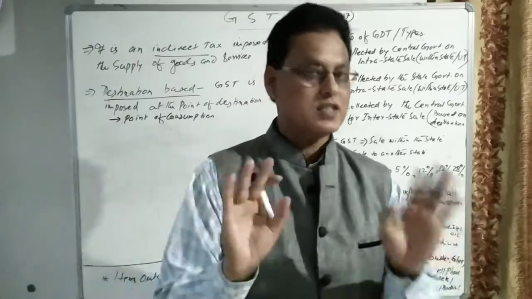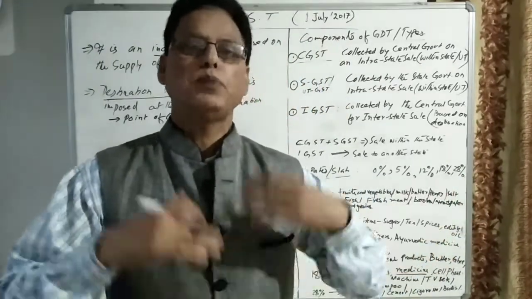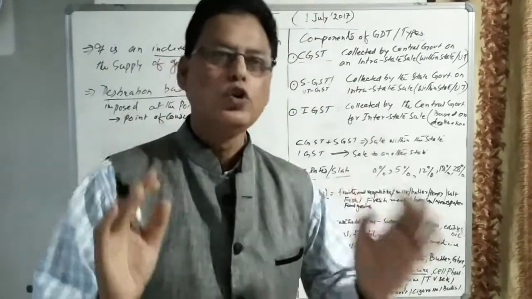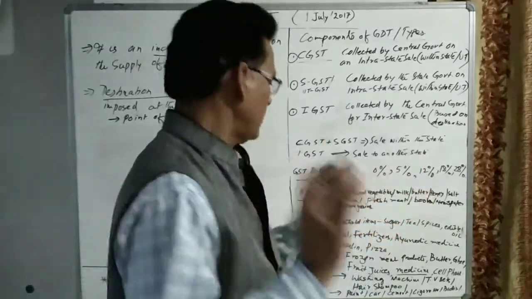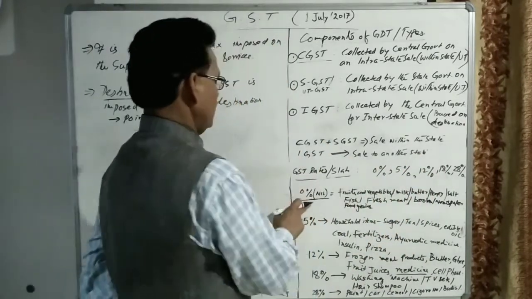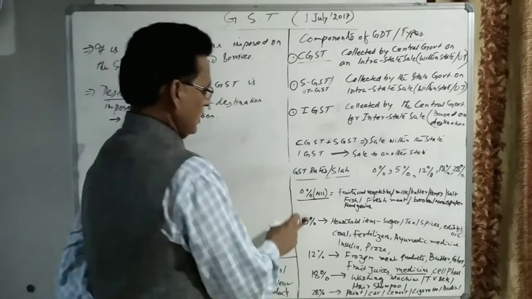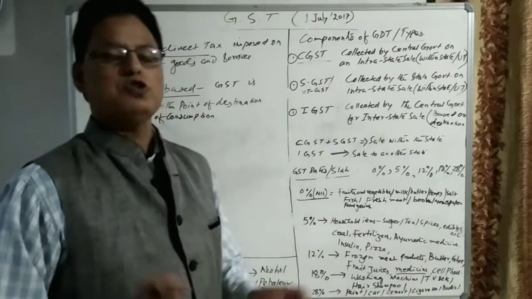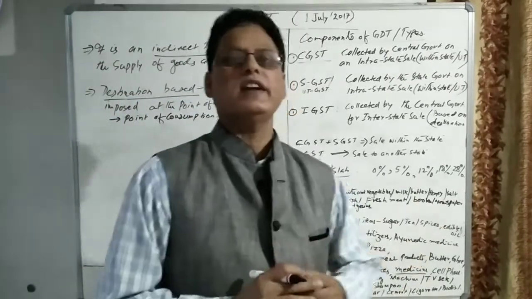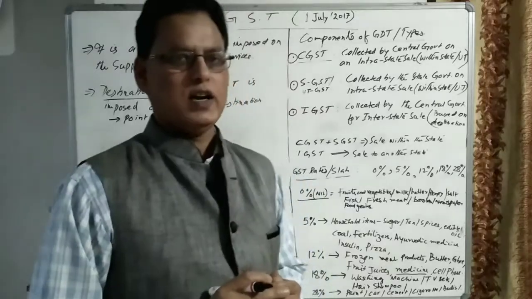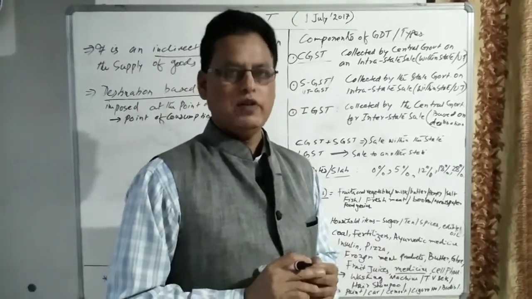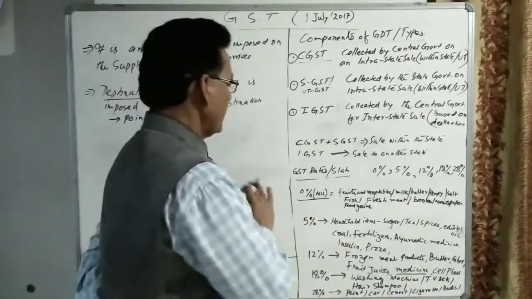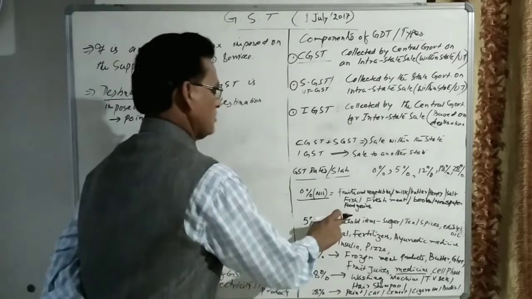No, GST does not exclude them; it is not out of the purview of GST, but there are certain commodities which have no GST. It means 0% GST. It means GST is nil. Another rates are 5%, 12%, 18%, and 28%. 28% is the highest rate of GST imposed in our country by the government of India. And let us see, there are certain goods which are exempted from the GST, such as food grains.